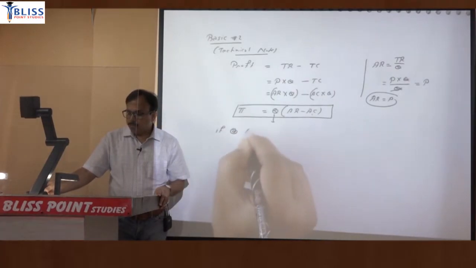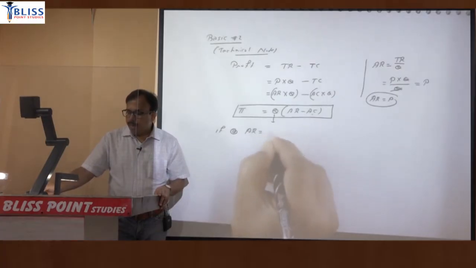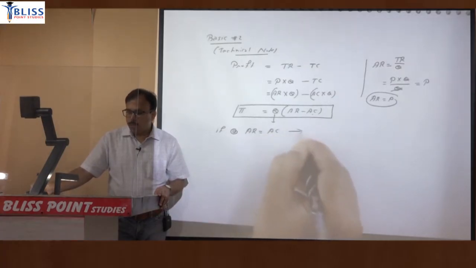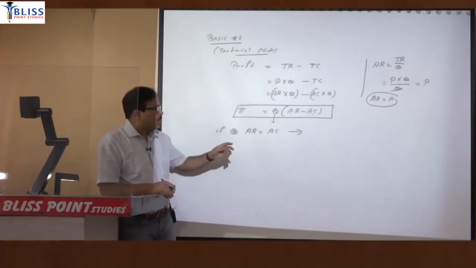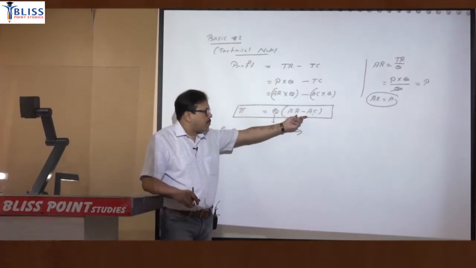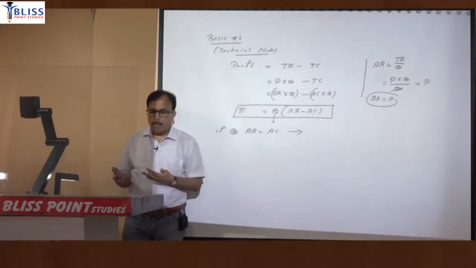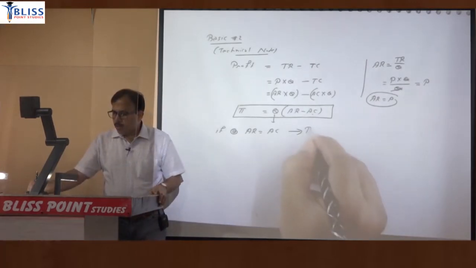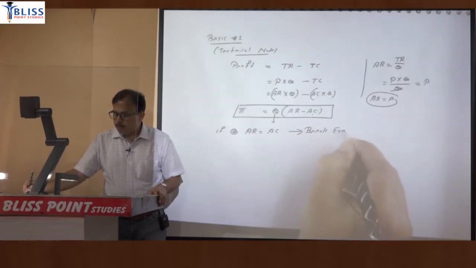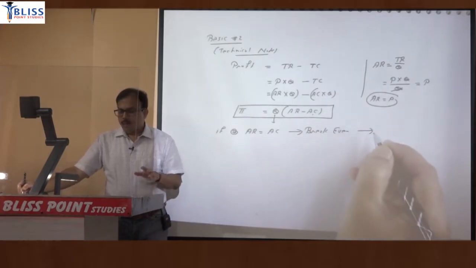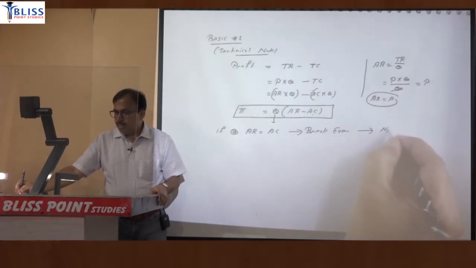Number 1, if average revenue is equal to average cost. So if AR is equal to AC, then this term is 0. So profit is 0. So there is no profit, no loss. No profit, no loss is referred to as the break even point. But even when firms break even, the firm is said to be earning normal profit.